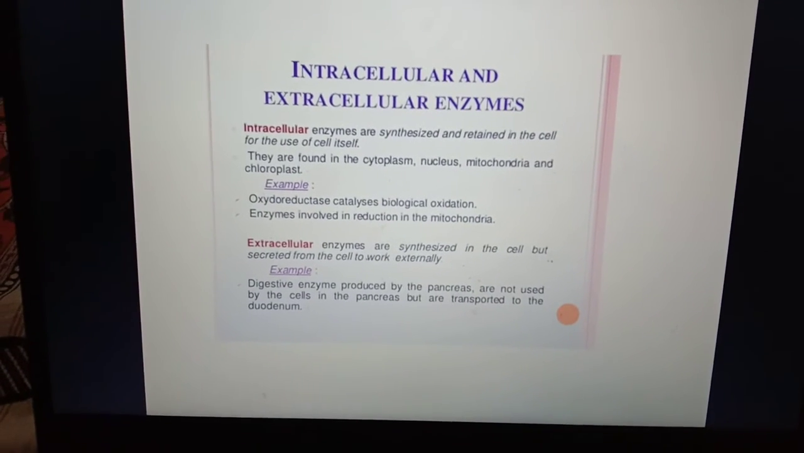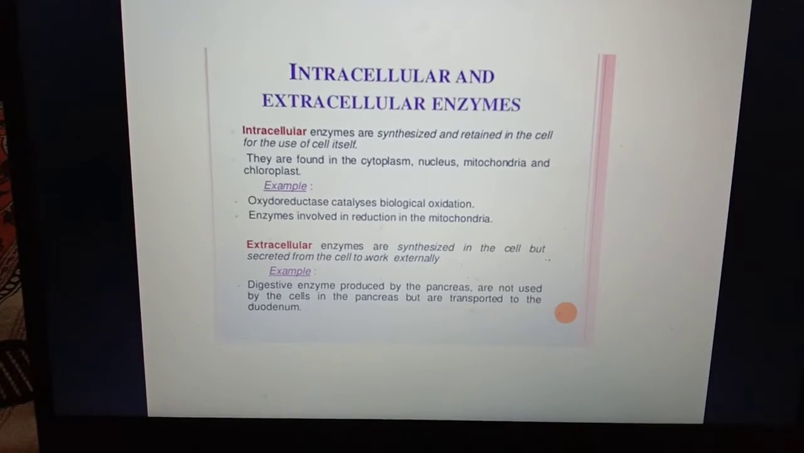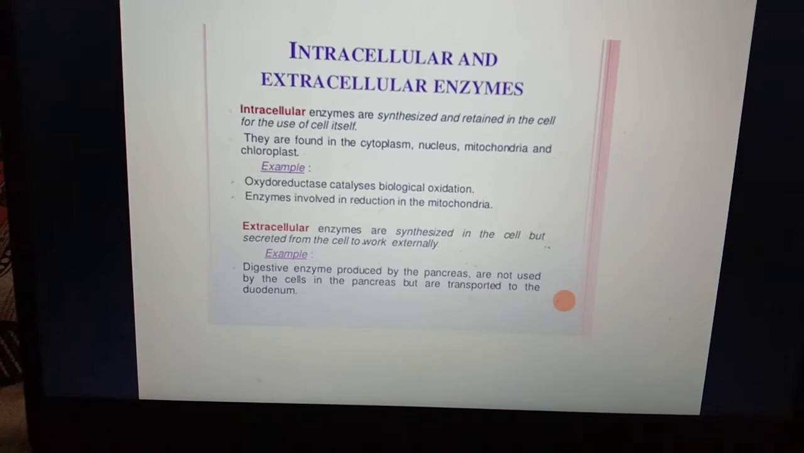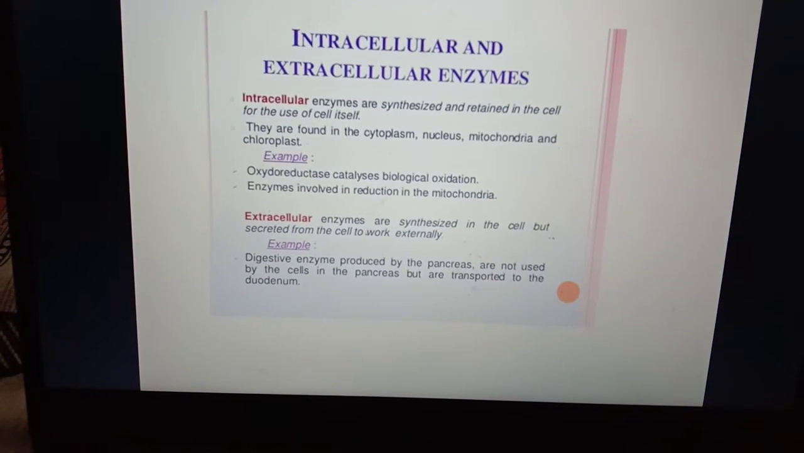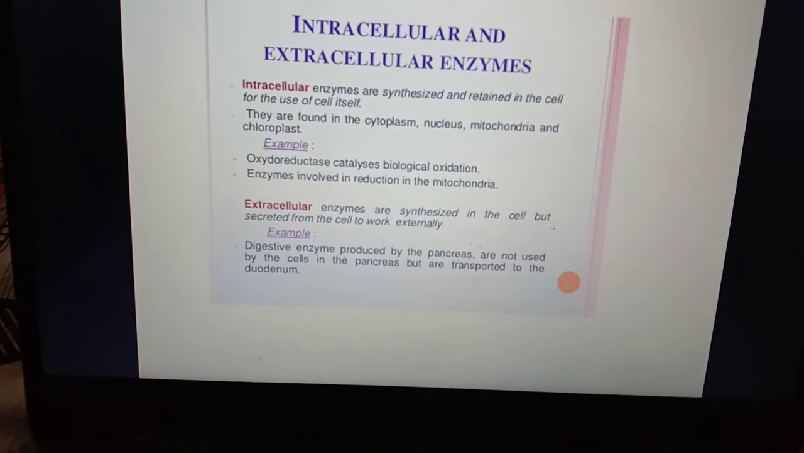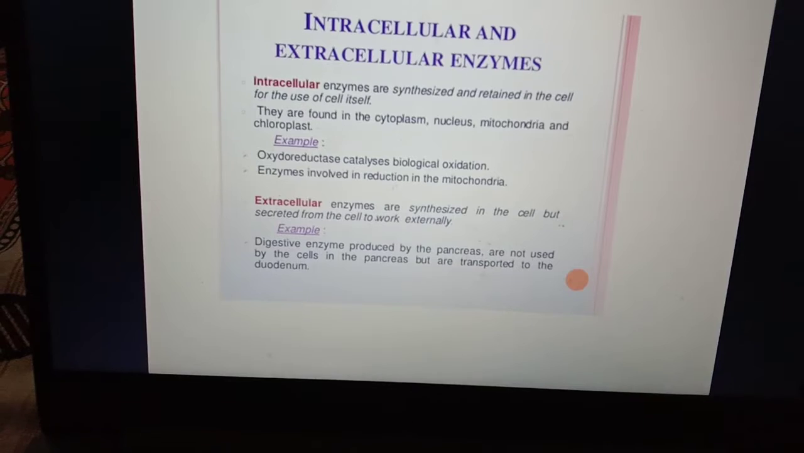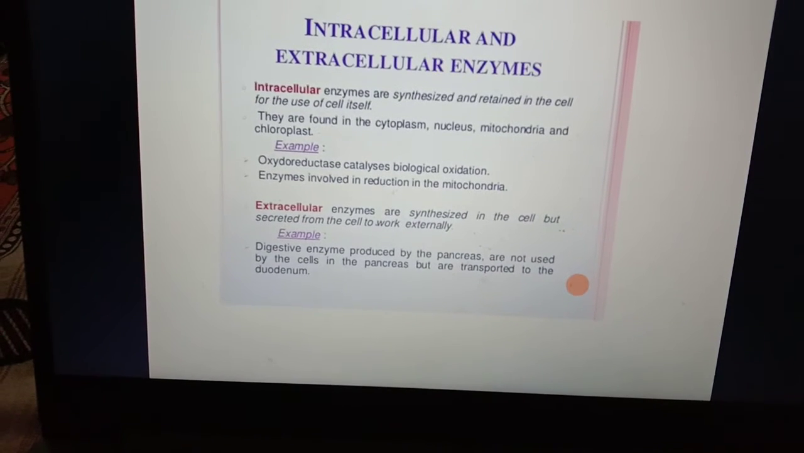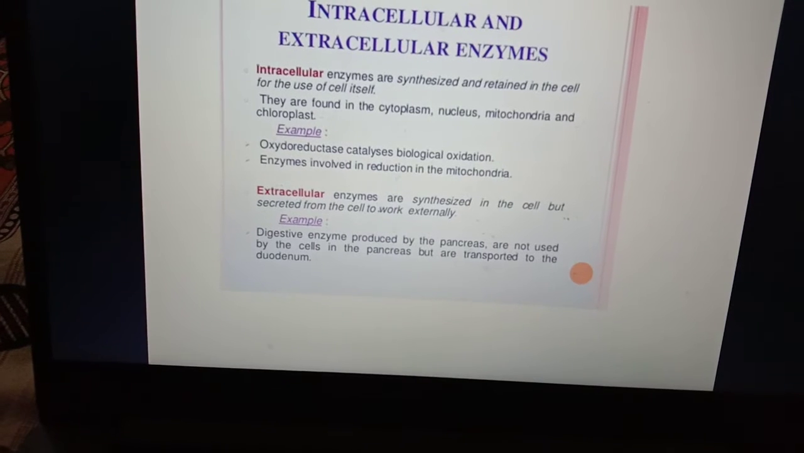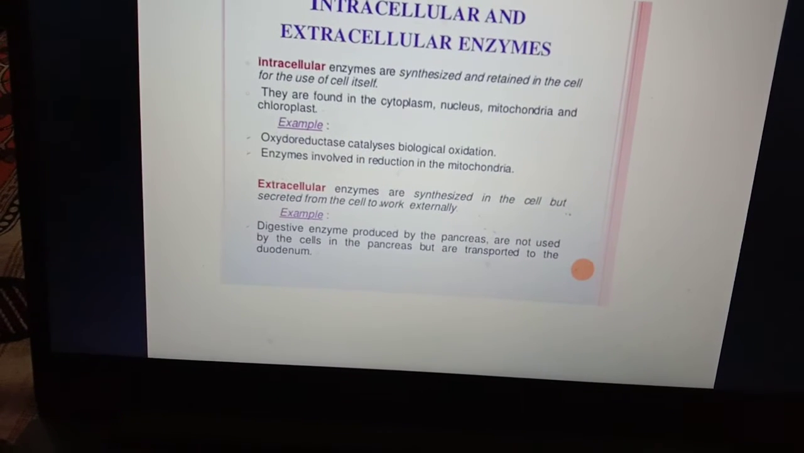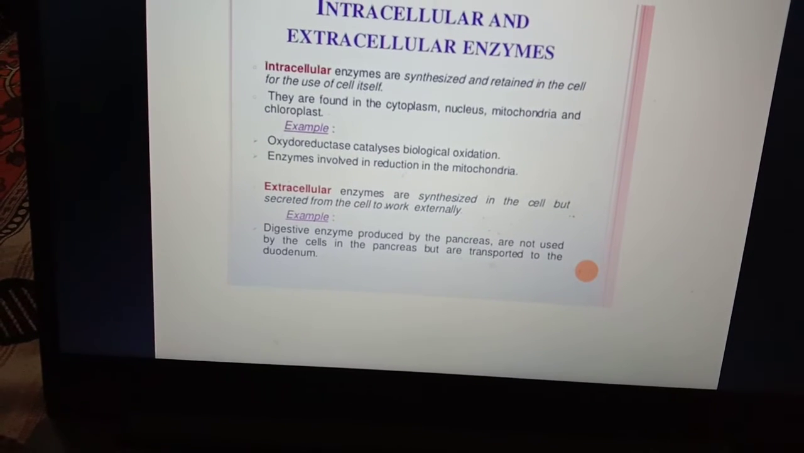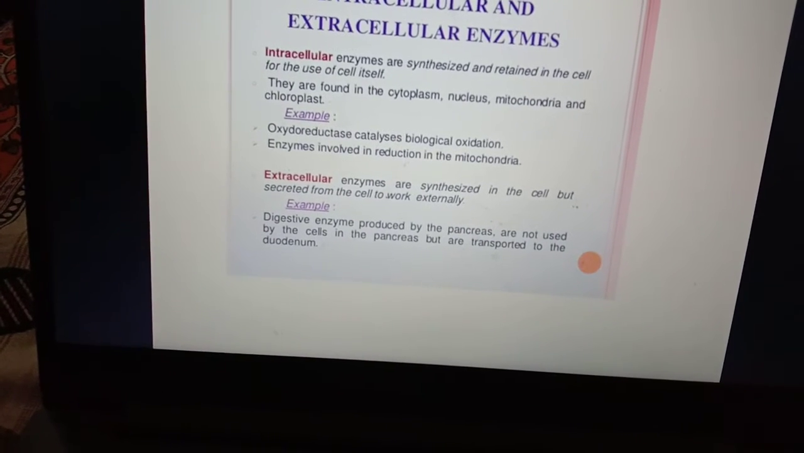There are two types of enzymes: intracellular and extracellular enzymes. Firstly, we will see what is meant by intracellular enzymes. These enzymes are synthesized and retained in the cell for the use of the cell itself. They are called intracellular, and they are found in the cytoplasm, nucleus, mitochondria and chloroplast. An example is oxidoreductase, which catalyzes biological oxidation and reduction in the mitochondria.